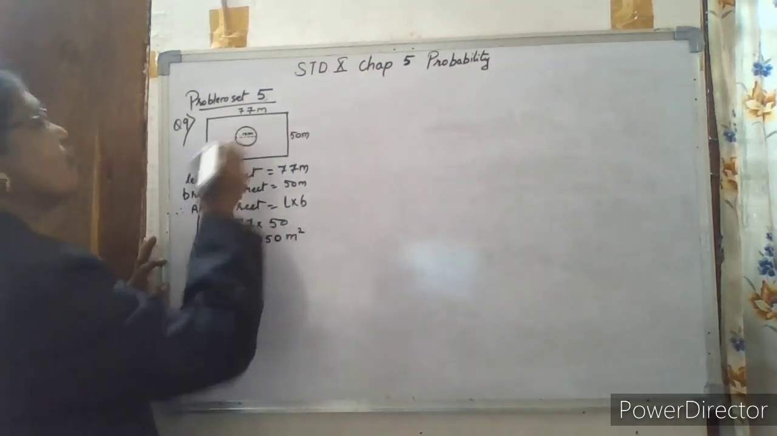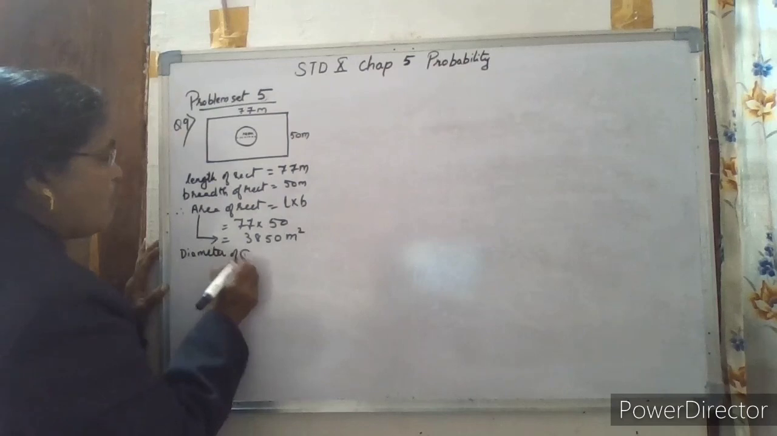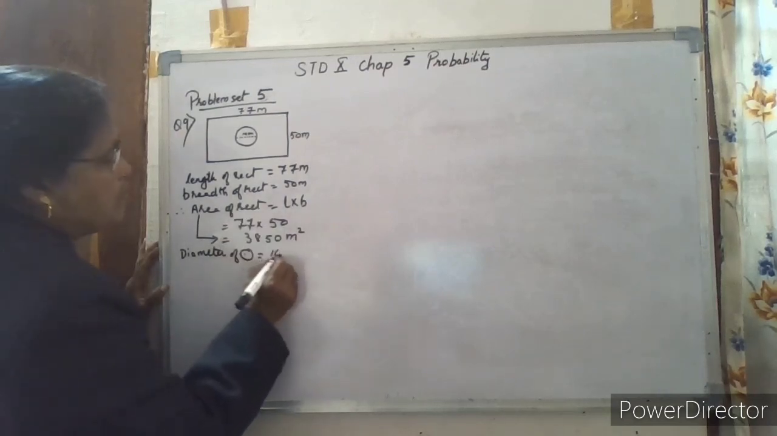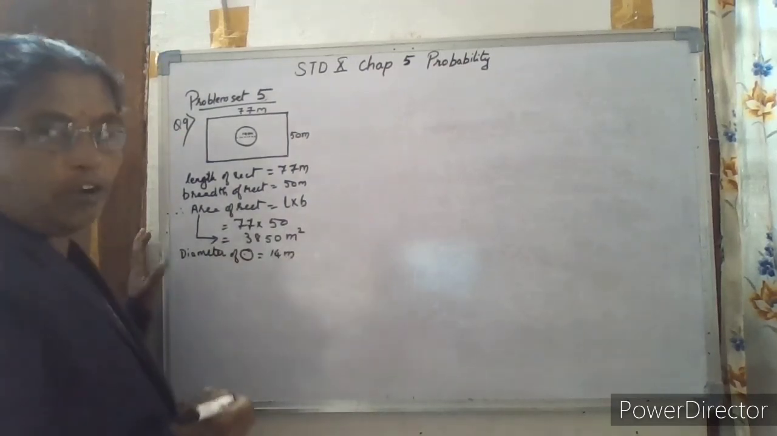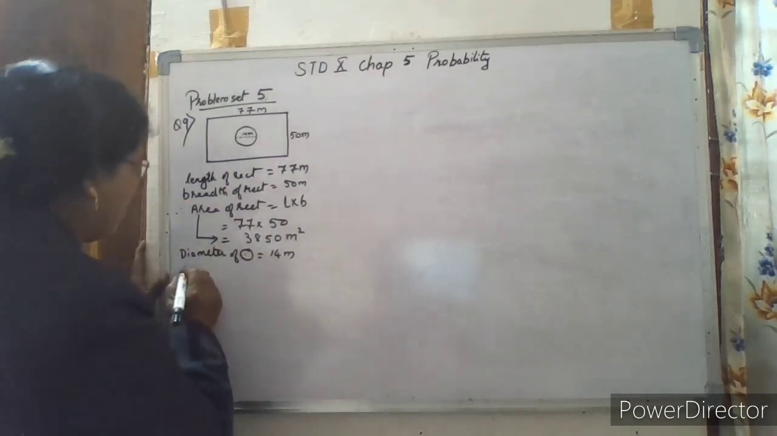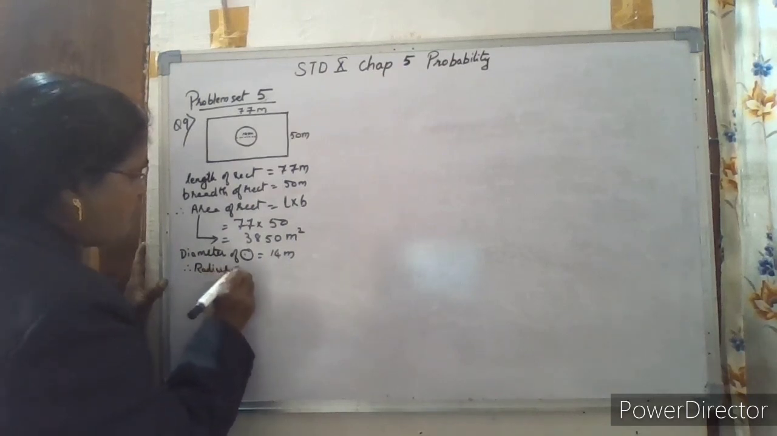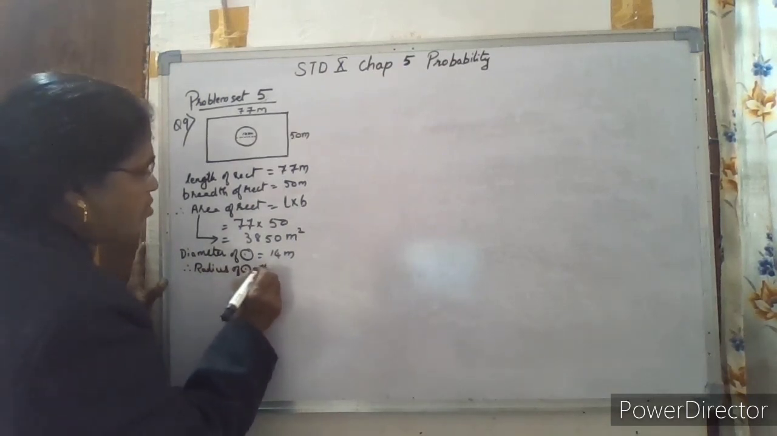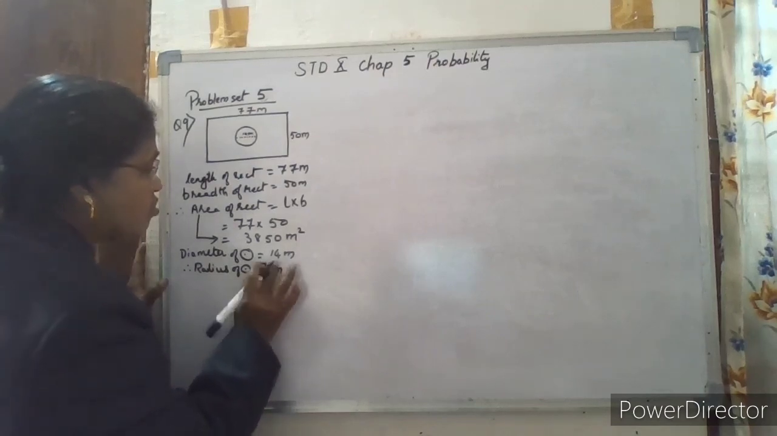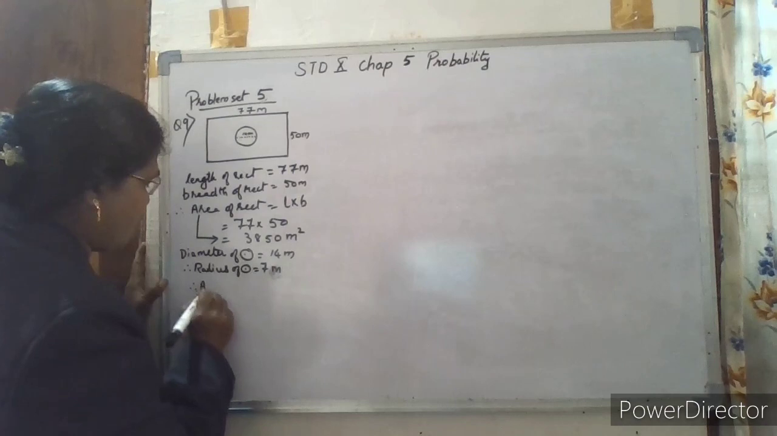Now let us find the area of the circle. Diameter of circle is equal to 14 meters, given. So to find the area we need the radius. Therefore radius of circle is equal to 7 meters.